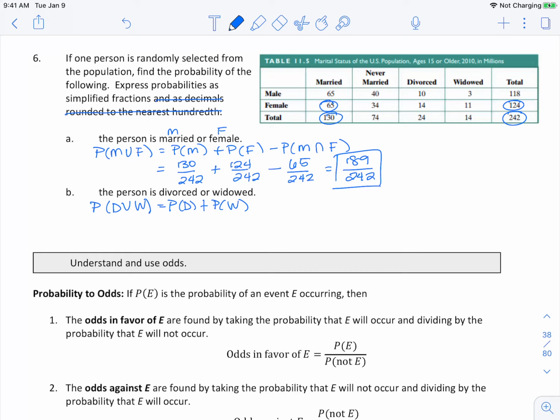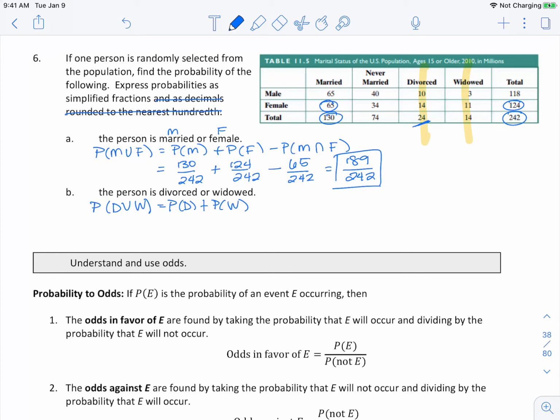And let's think, if I look at this, divorced and widowed, if you notice, both are columns, right? So a person, we're assuming that they're not going to be divorced and widowed, right? If they're married multiple times, that could happen. But for the purpose of this chart, divorced and widowed, they have no overlap. So we don't need to subtract the probability that a person is divorced and widowed like we did for part A. So in this case, we have the probability that they're divorced.